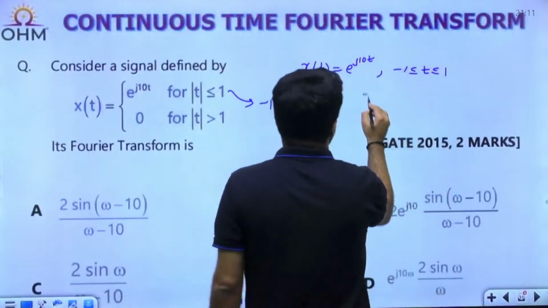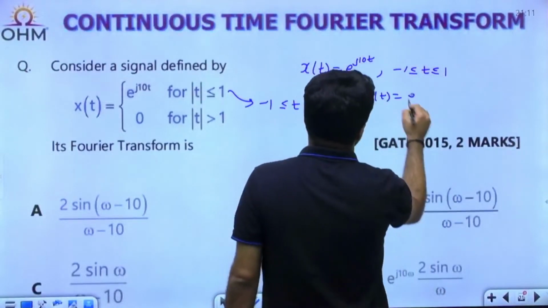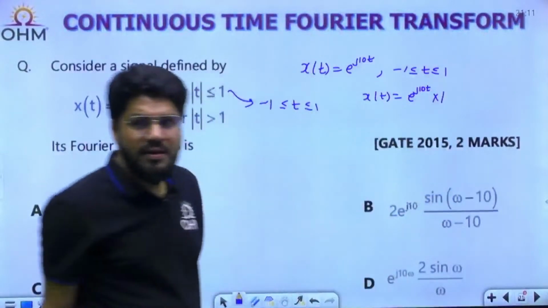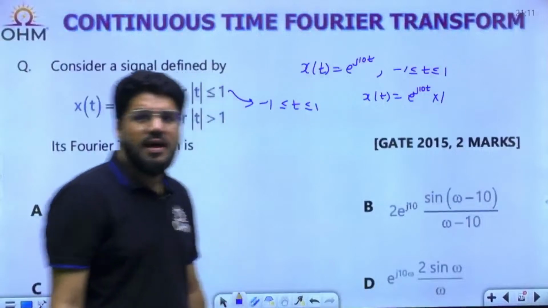Let me write down x(t) as e power j tan t into 1. We can write anything into 1. Adam and Sai Vikas are ready with the answer, that is A.